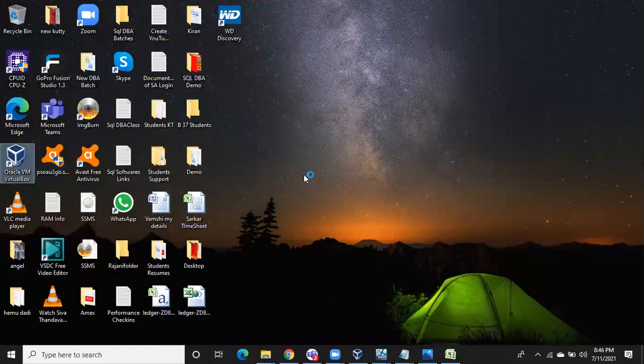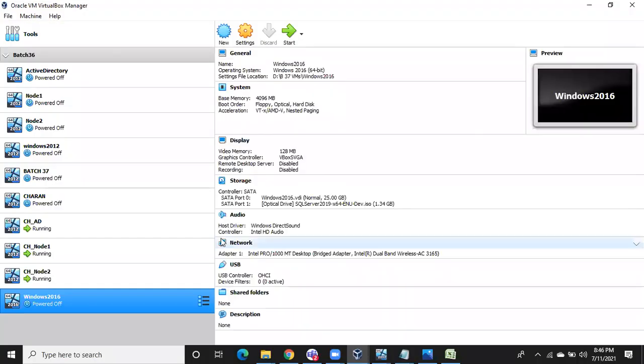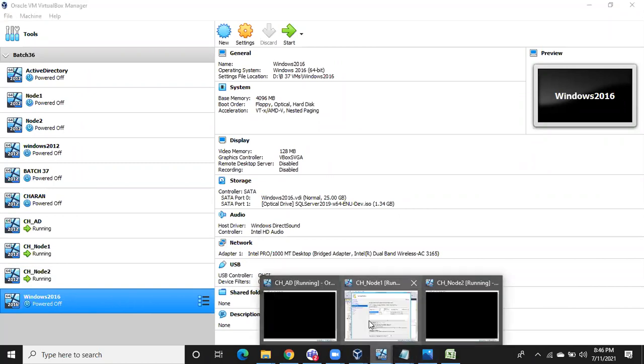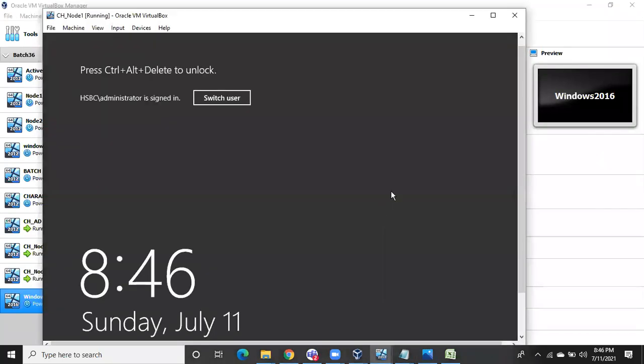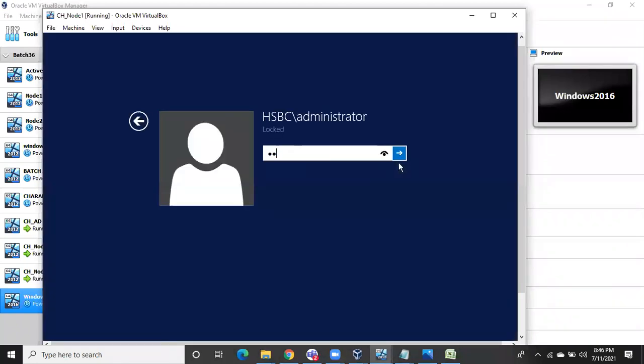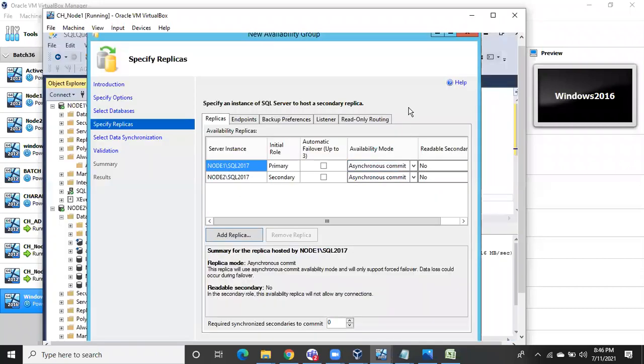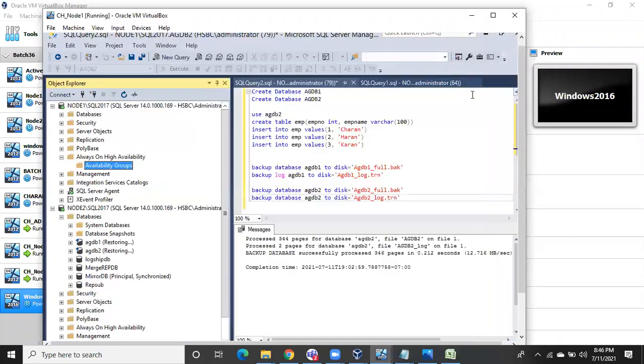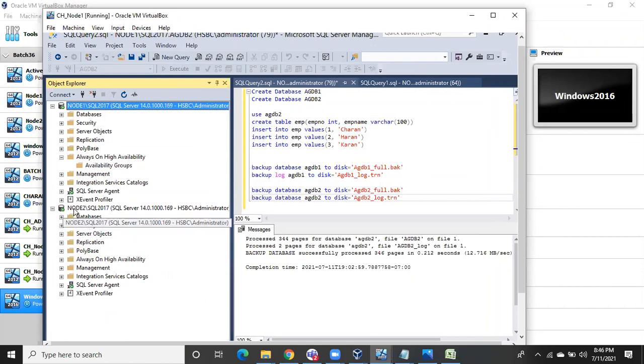I'm going to use Oracle VirtualBox software throughout the course. Okay, let me connect to the existing instance. So this is how you can see the servers. This is one SQL Server. Let me disconnect this instance.